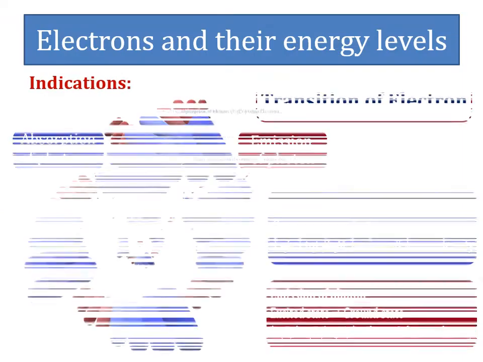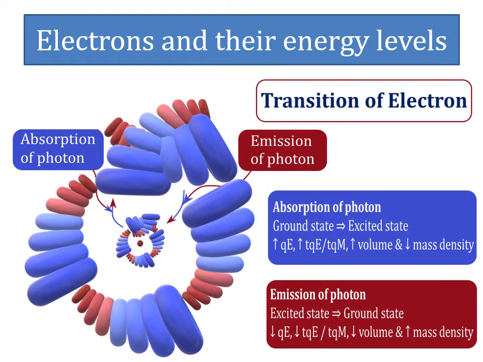As an electron absorbs the photon of definite quanta of energy at the ground state, the total quanta of energy to total quanta of mass ratio is increased within the electron, along with the increment in its volume and the decrement in its mass density. So it moves from the ground state to the excited state.